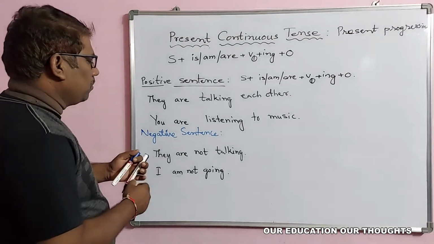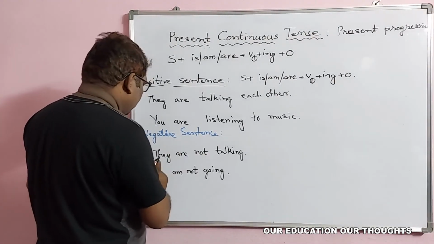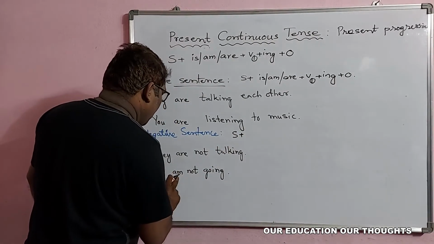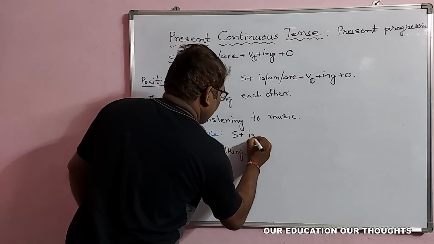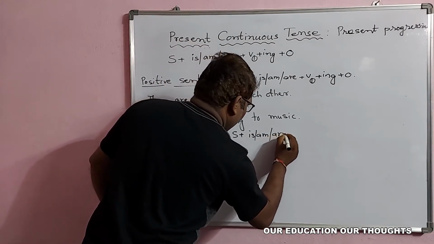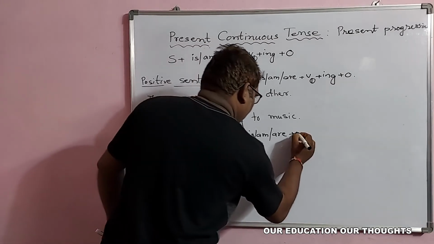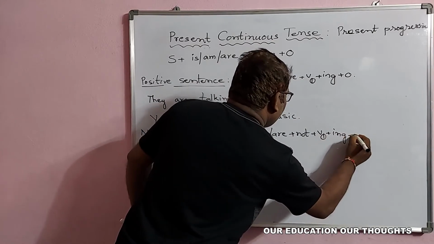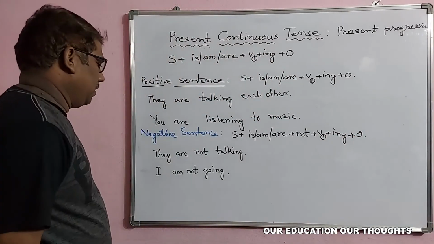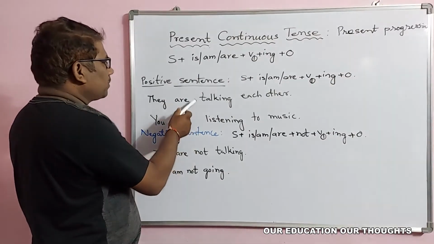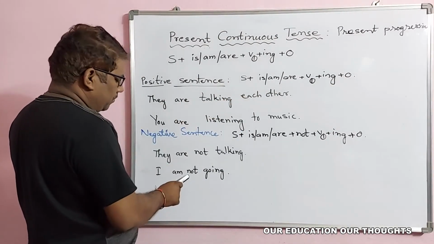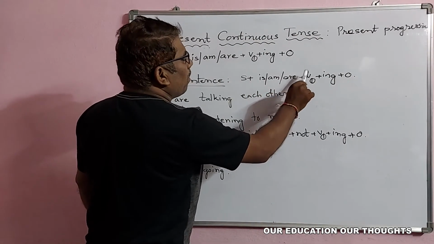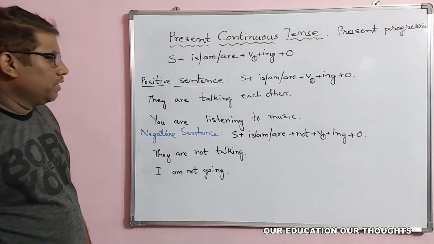Now let us come to the structure, what it might be. They and I are the subjects, and am, are, is. Am, are plus not, plus V1 plus ing form, plus the object whenever it is necessary. So here you can observe the difference between the positive sentence and the negative sentence. One and only, after the present be forms we add not to indicate that it is negative.